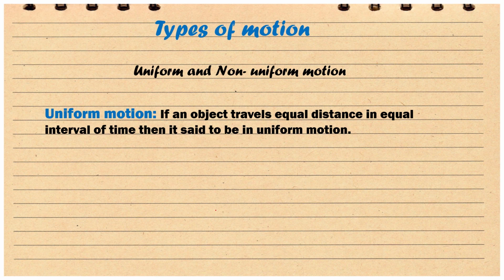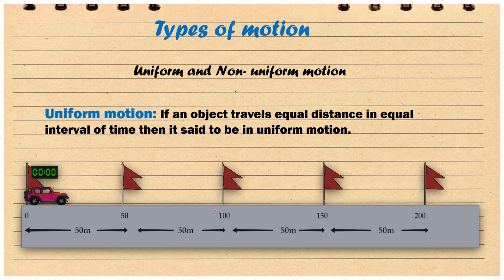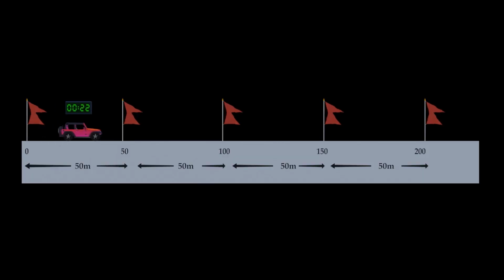As simple as that. For example, here this red car is at 0 distance, and with respect to the surrounding, this red car travels 50 meters of distance in each equal interval of time.